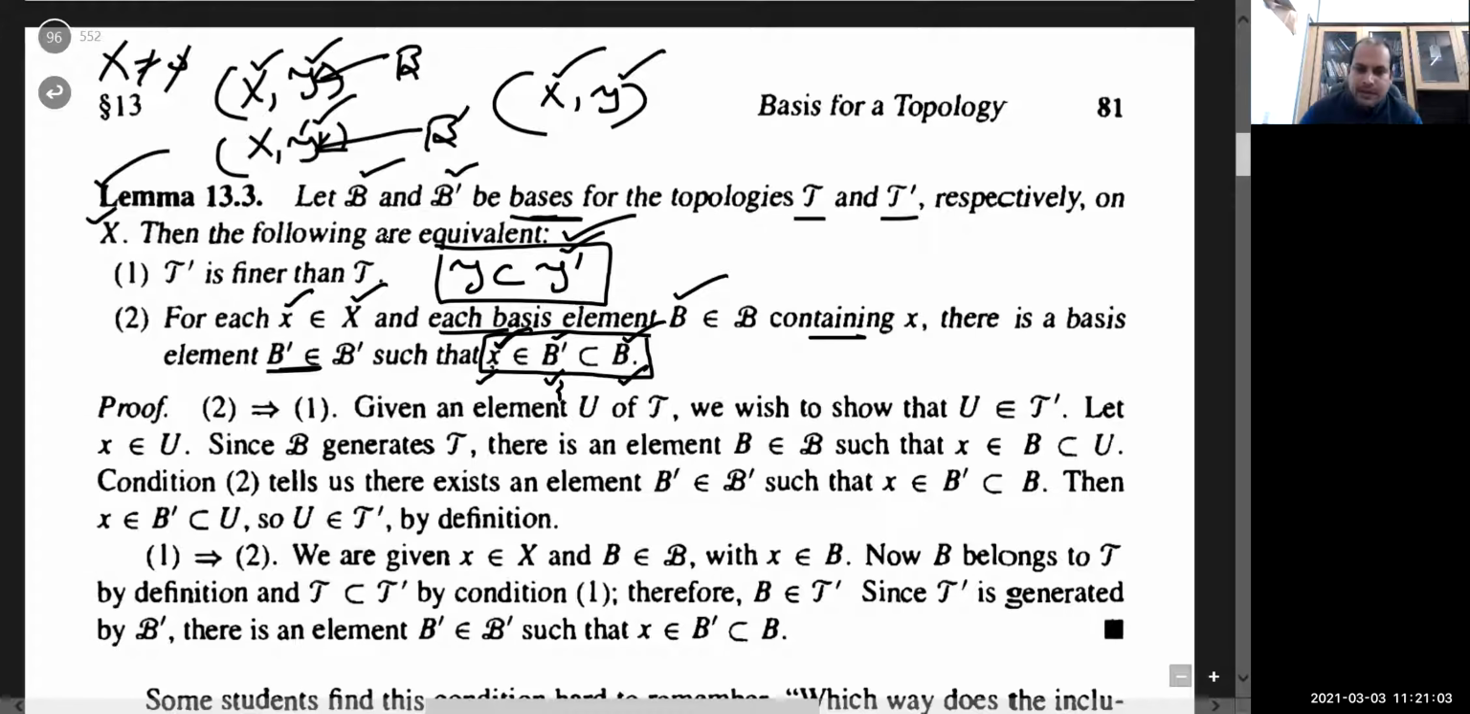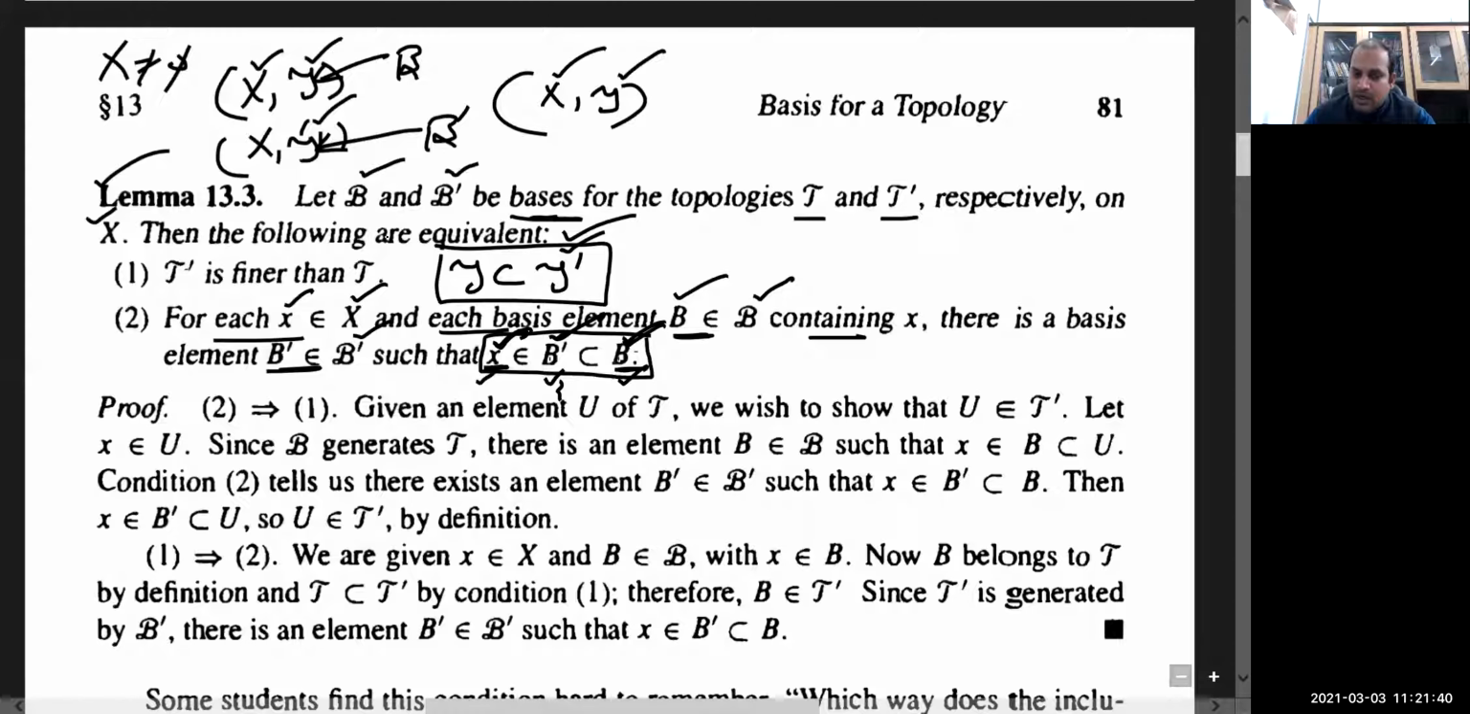If you have to show that this topology T dash is finer than T, you have to show that for each x in X and for each basis element B in this B, the containment is reversed. There exists at least one B dash from this collection such that x belongs to B dash and B dash is contained in B. If this happens for each x and for each B containing x, you have to fix these and find it.